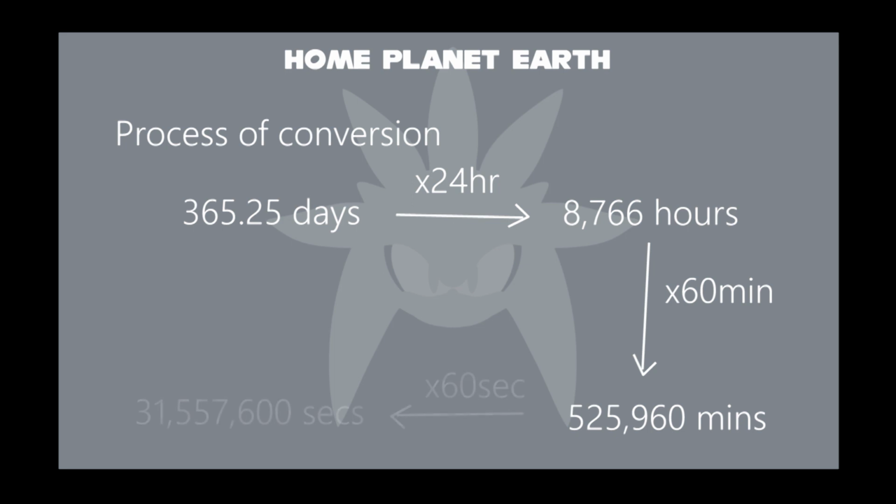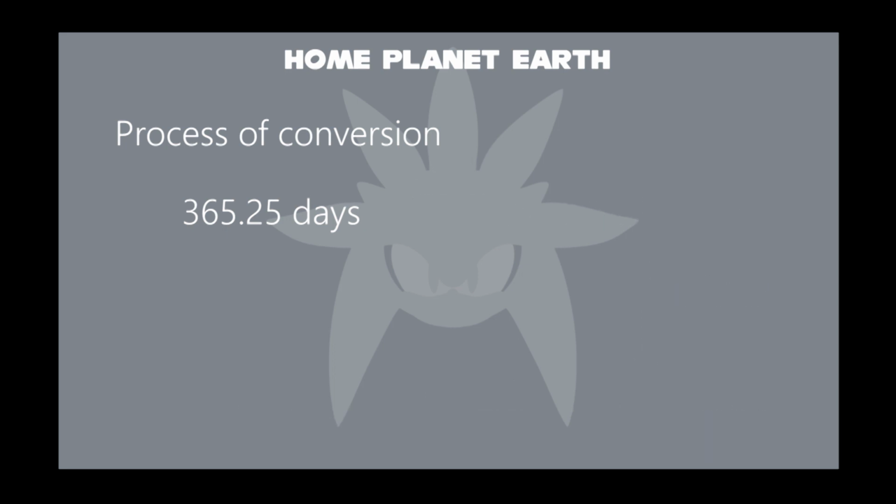And in seconds, we get 31,557,600 seconds. That's the 8-digit value. I don't believe it, how far you can count on it. How many weeks are contained in 1 year? 365.25 days divided by 7. We get 52 weeks. You can calibrate your weeks, either Saturday, or Sunday, or Monday.